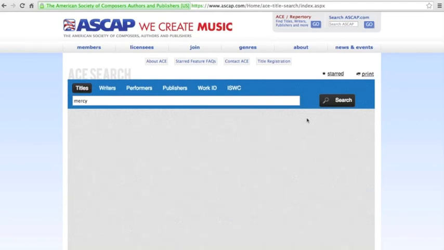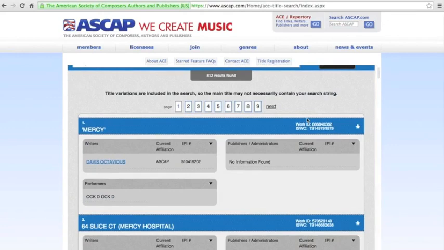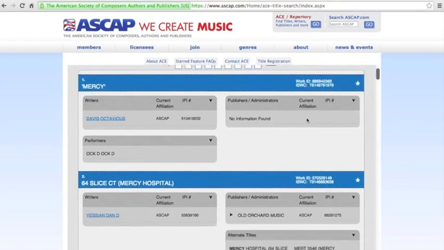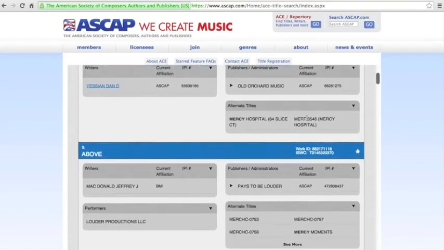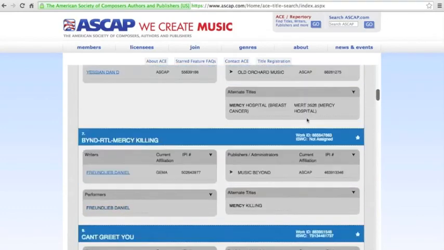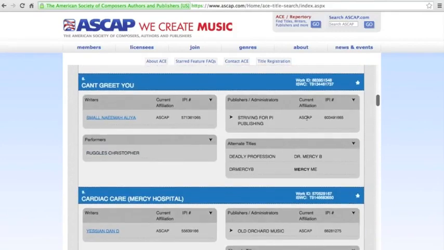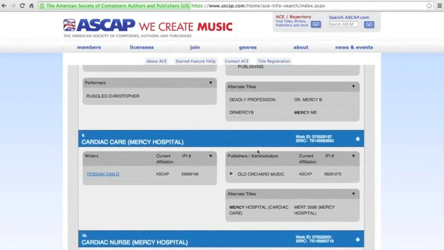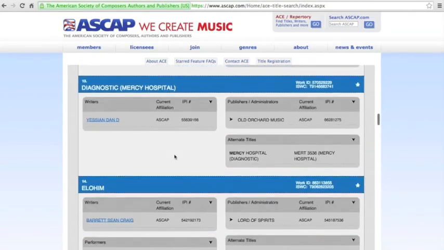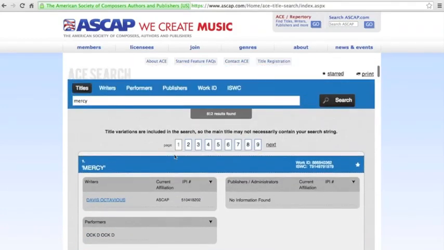It's going to search for a minute, and we're going to get, let's see how many results. Doesn't say how many results, but we'll just start scrolling through. You'll immediately see the problem is that there's a lot of results, and they have Mercy somewhere in the song or in the publisher's name. Like, for example, number 9, Cardiac Care, Mercy Hospital, and that's a part of the title. So you might be searching for a very long time to find that song in the ASCAP database, simply because you can't narrow the filters down at this point.